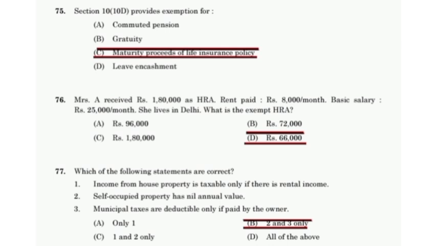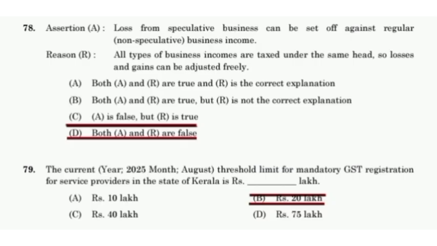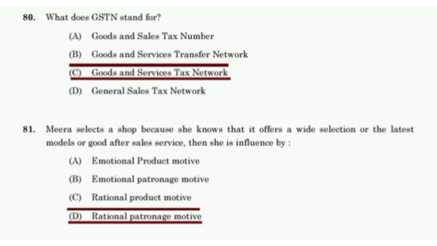2 and 3 are correct. Self-occupied property has nil annual value. Municipal taxes are deductible only if paid by the owner. In the current year 2025, month August, the threshold limit for mandatory GST registration for service providers in the state of Kerala is 20 lakh. GSTN stands for Goods and Services Tax Network.